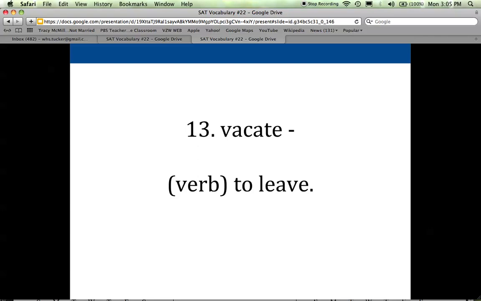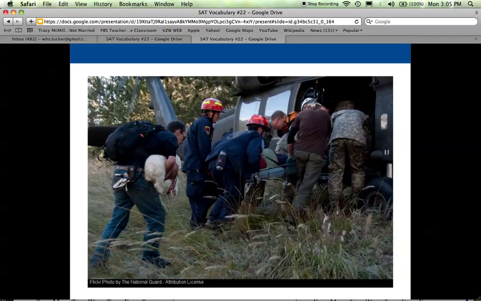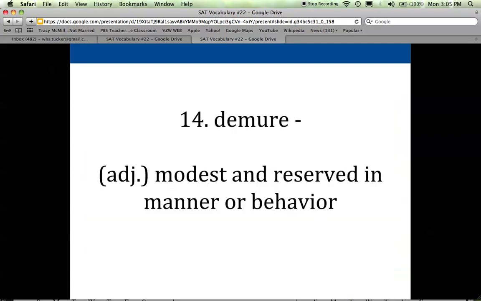13 is vacate. This is a very simple word, and it just means to leave. And if you think of the word vacation, which is a noun, you go on vacation, you leave, and you go somewhere else. So when you vacate, you just leave. So people vacate their houses, they're leaving their houses. Clearly, this is a picture of people who are vacating an area. It looks like somebody has been injured. He's being put on a helicopter to be vacated out of the area.